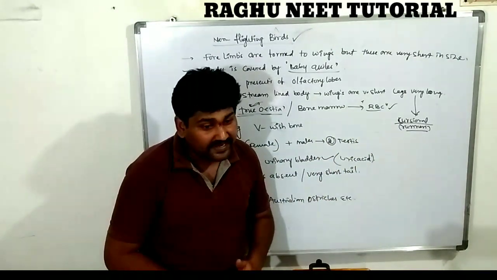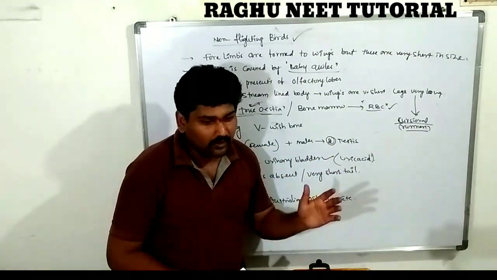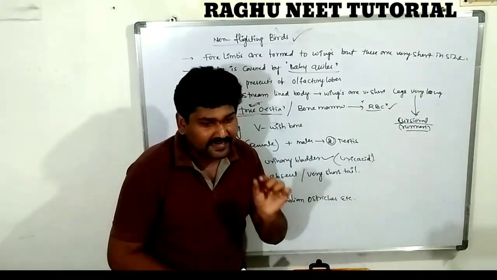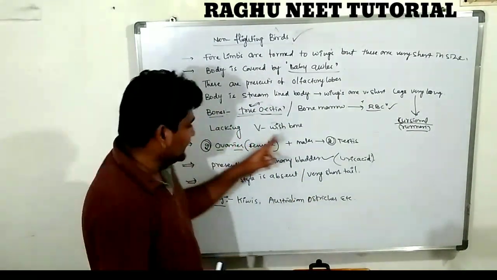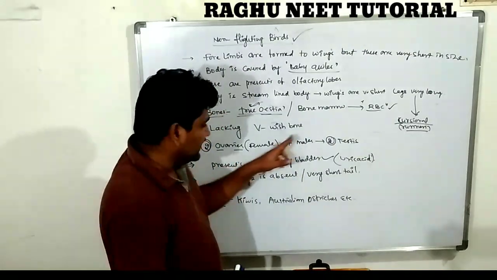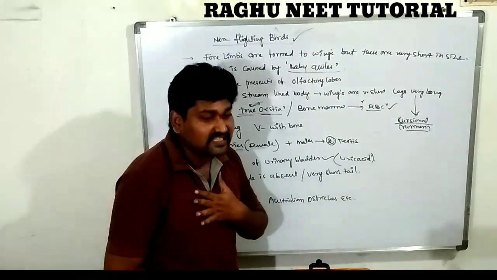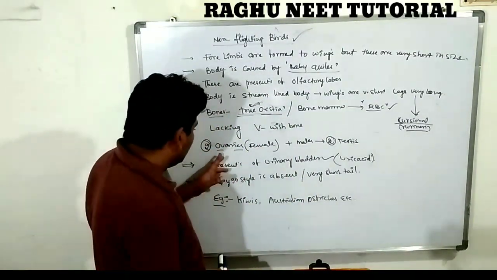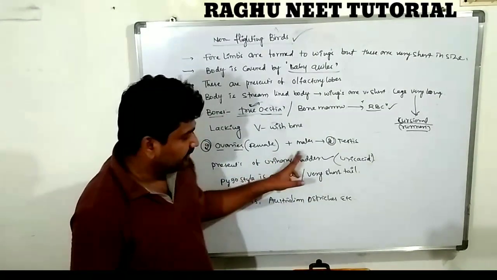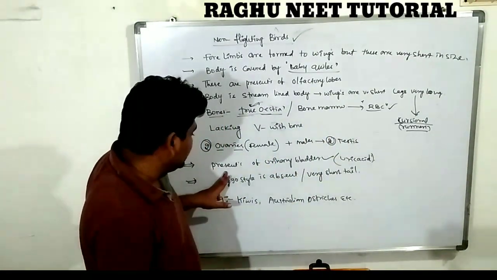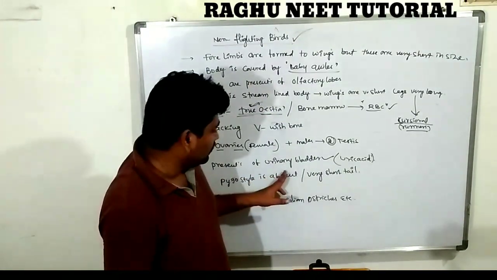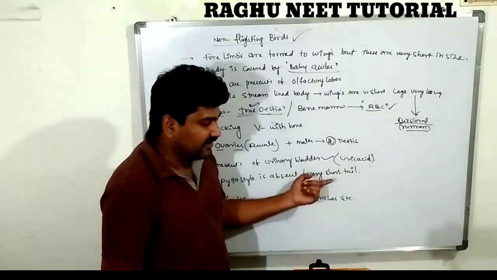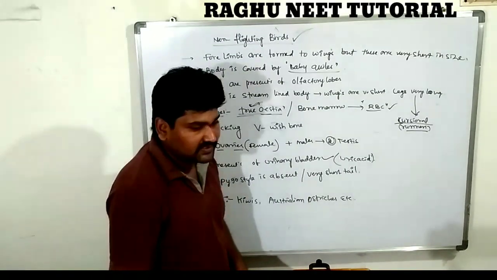But in the flighted birds, as an adaptation for flight, the bone marrow is reduced. Some amount of bone marrow is present and the remaining area is filled with gases. Non-flighted birds lack the wishbone in the sternum region, while flighted birds have a wishbone. There are two ovaries in the female and two testes in the male. The urinary bladder is present for collecting uric acid. The pygostyle is absent and the tail is very short. Examples are the Australian ostrich and so on.